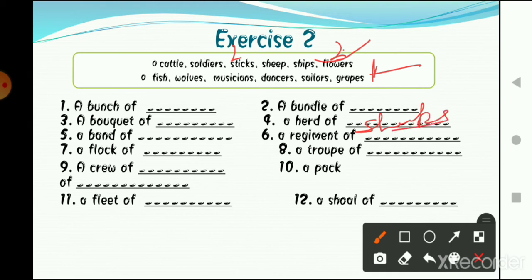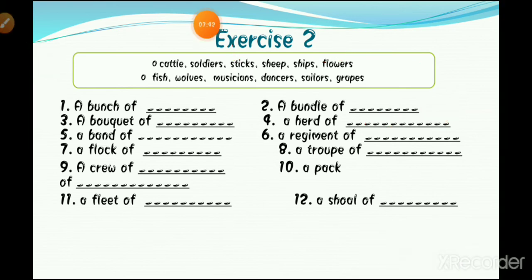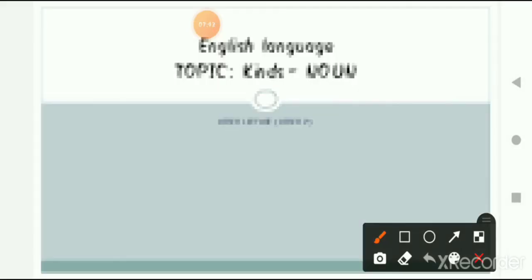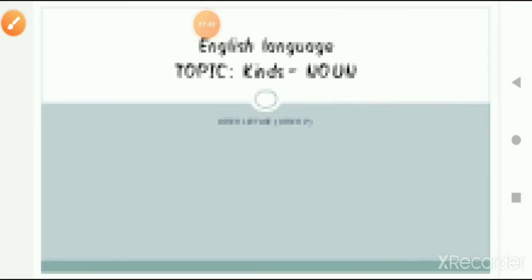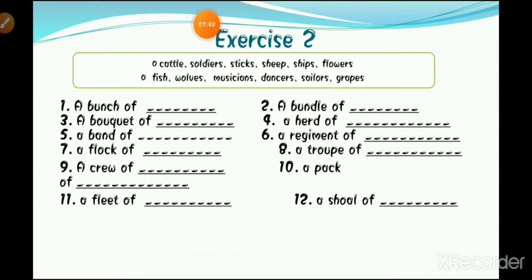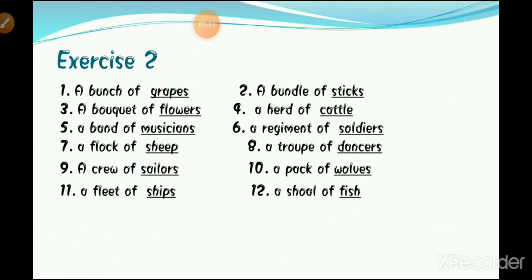Okay, so a band of dash, what? So now the next one is a band of, yes, a band of what? So these are the blanks you have to fill here. So here are the correct answers. Okay, let's read them out.